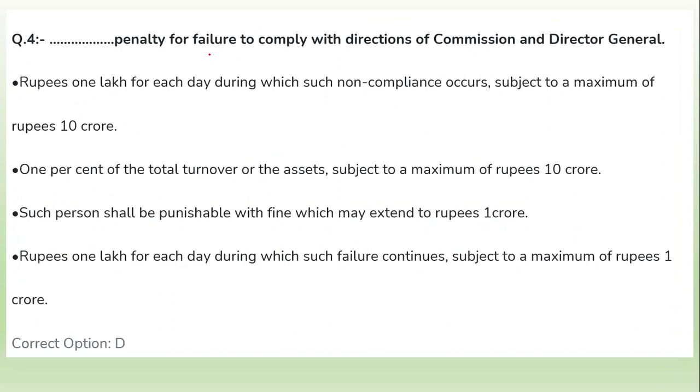What is the penalty? Rupees 1 lakh for each day during which such failure continues. Suppose there are two companies, A company and B company, and they want to acquire.